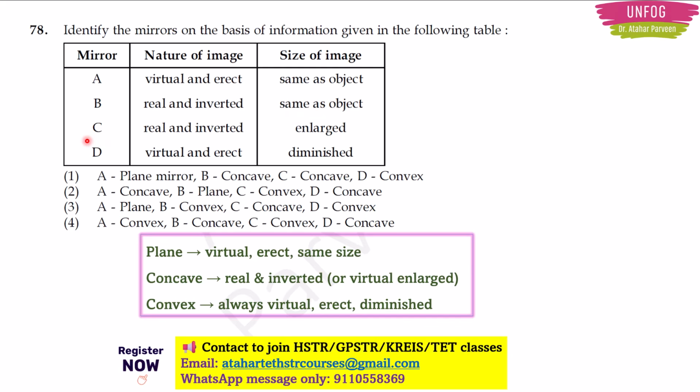Then for mirror C, the image is real and inverted, and the size is enlarged. Again it is a concave mirror. For mirror D, the nature of the image is virtual and erect, and the size is diminished. It means it is a convex mirror. So plane mirror, concave mirror, concave mirror, convex mirror. So option 1 will be the correct answer.